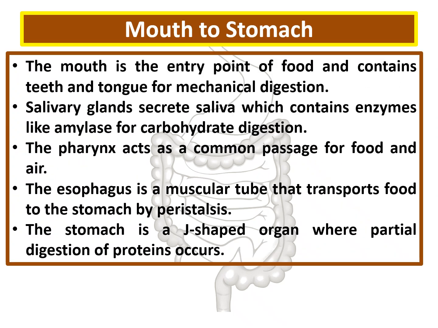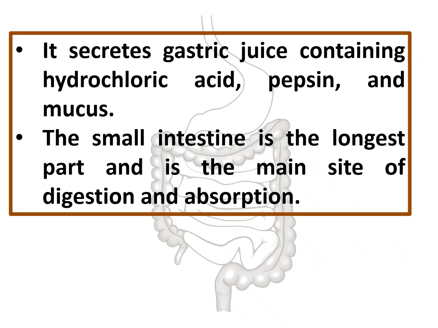Mouth to stomach. The mouth is the entry point of the food and contains teeth and tongue for the mechanical digestion. Salivary glands secrete saliva, which contains enzymes like salivary amylase. The pharynx acts as a common passage for food and air. The esophagus is a muscular tube that transports food to the stomach by peristalsis. The stomach is a J-shaped organ where partial digestion occurs.